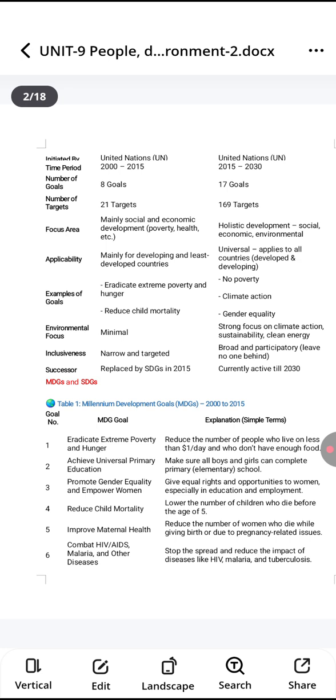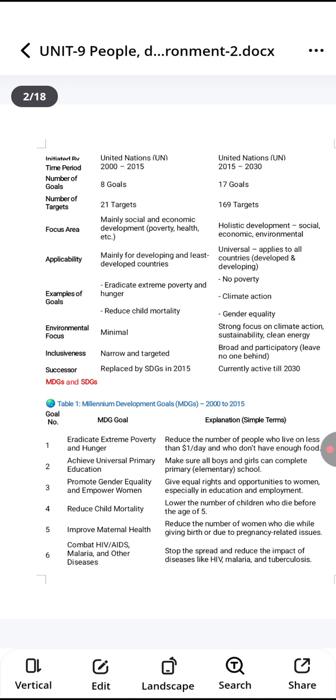In the second goal, achieve universal primary education. That means make sure all boys and girls can complete primary school education. Third goal we cover under the MDG goals, promote gender equality and empower women. That means give equal rights and opportunities to women, especially in education and empowerment.